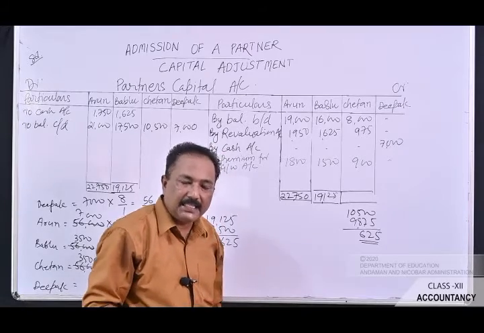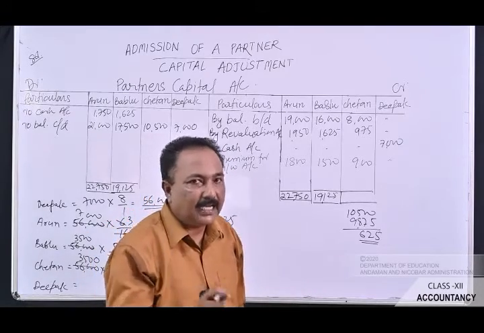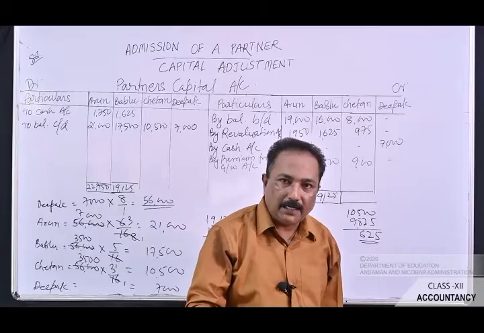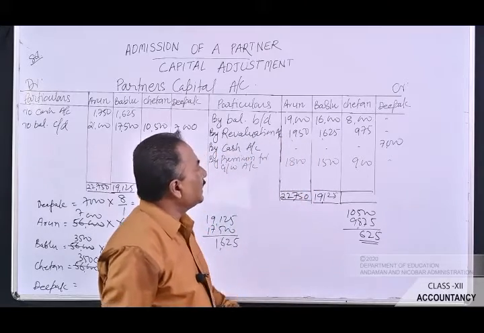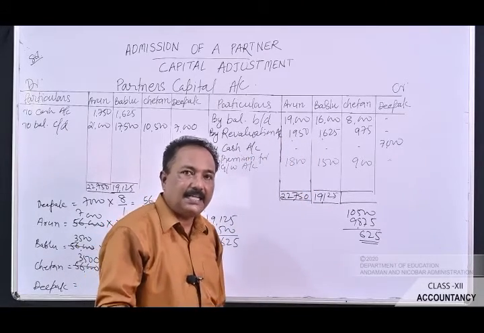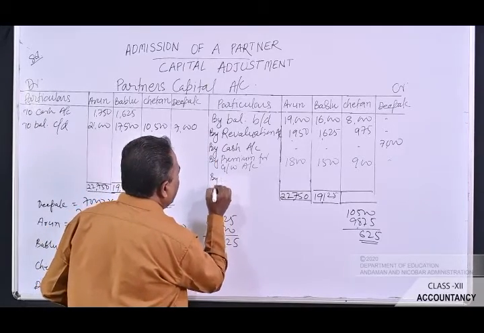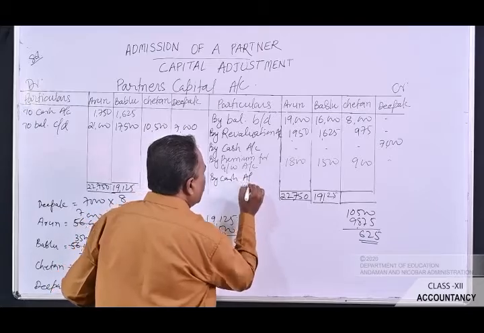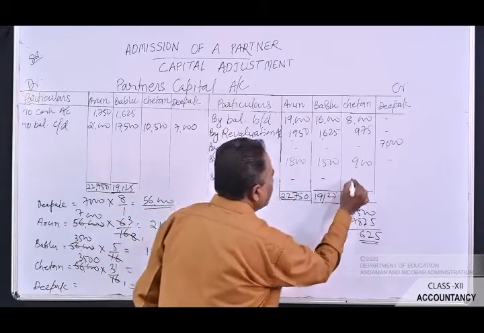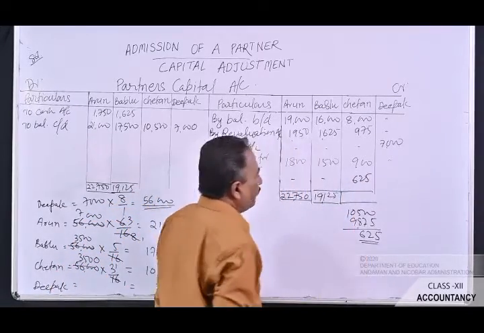When he brings in the business, at that moment the general entry will be cash account debit to Chetan's capital account. Here in this general entry, Chetan's capital account has been credited, so you have to post on the credit side as by cash account. So you have to write in the Chetan's capital account as 625.